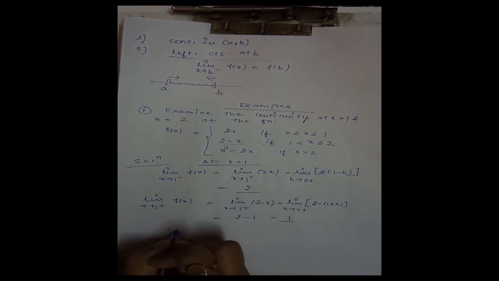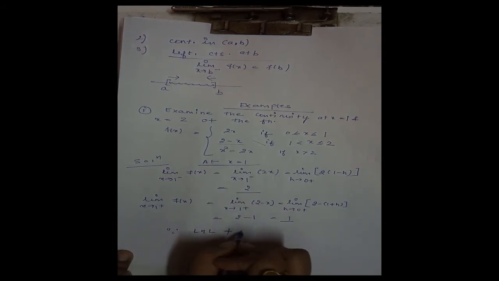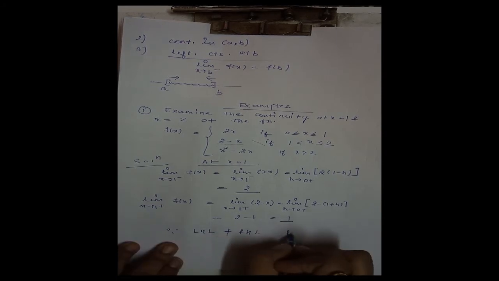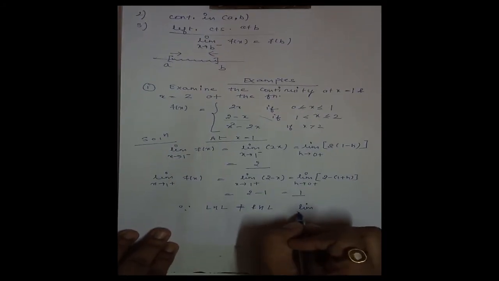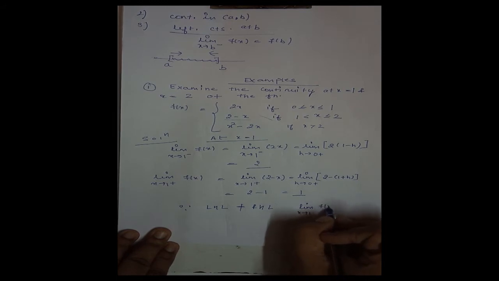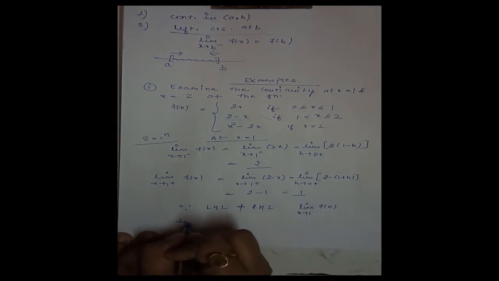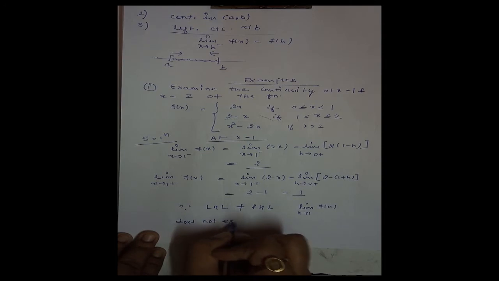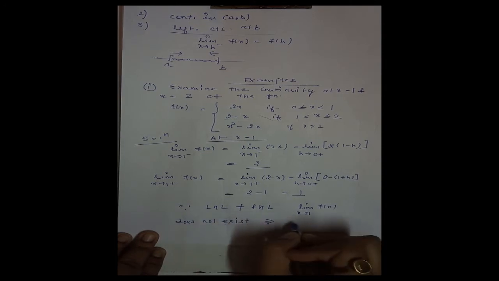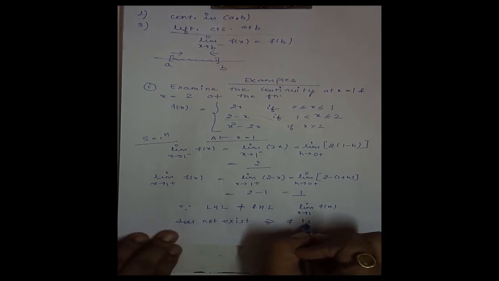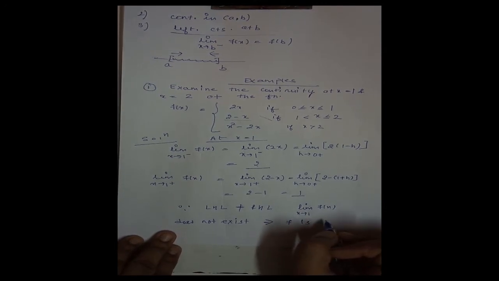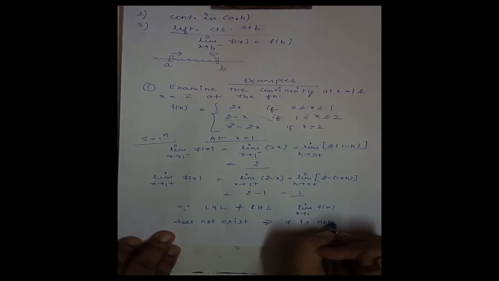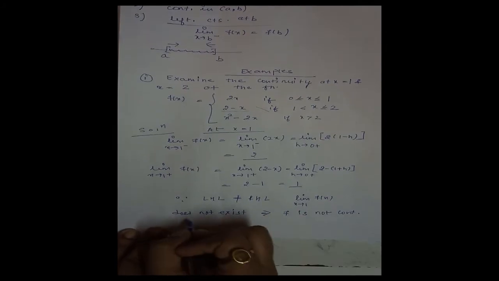Now, since the left hand limit is not equal to the right hand limit, limit x tending to 1 of f of x does not exist. And since the limit does not exist, f is not continuous at x equal to 1.